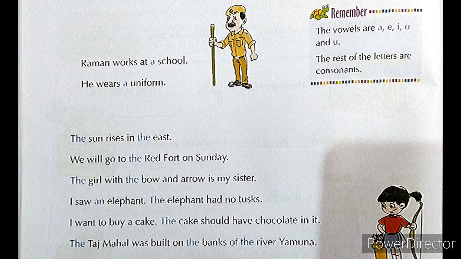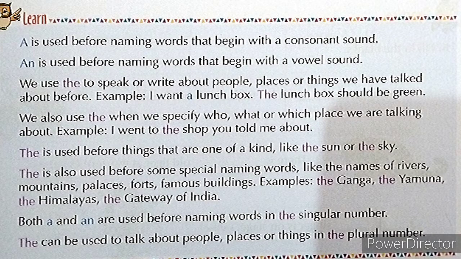I saw an elephant. The elephant had no tusk. I want to buy a cake. The cake should have chocolate in it. The Taj Mahal was built on the banks of the river Yamuna. Look at the bird sitting on the mango tree.